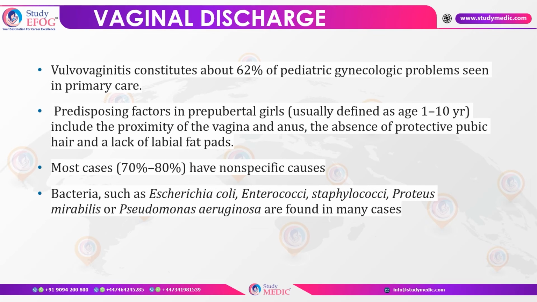Coming to vaginal discharges per se in the pediatric population, vulvovaginitis alone constitutes almost 62% of the pediatric gynae problems. Now, this is seen mostly in 1 to 10 years, and because the hair of the pubic region is not present and also the labial fat is not present, they are at a very, very high risk of developing them. And most of these infections have non-specific causes. Some common bacteria that can be seen with the vaginal discharges include E. coli, enterococci, staphylococcus, and so on.